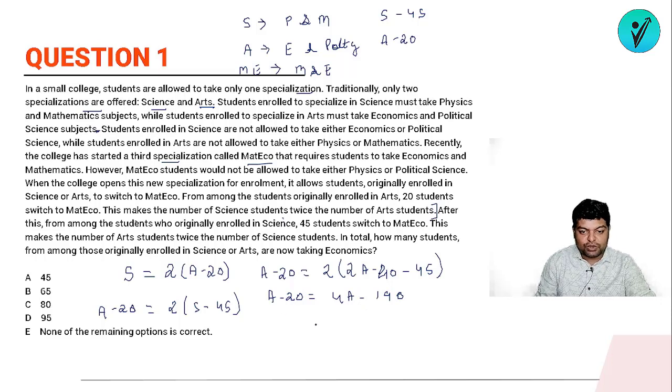Let's move this to that side. So ये क्या हो जाएगा? ठीक है, so 4A it will be 3A, and from this 3A 40 and 45 is 85. Oh sorry, it will be 85. Sorry. So if this is 85, it will be 170, right? So it will be 170. Okay, so if I switch, so ये हो जाएगा 3A is equal to 150. So the value of A will be what?